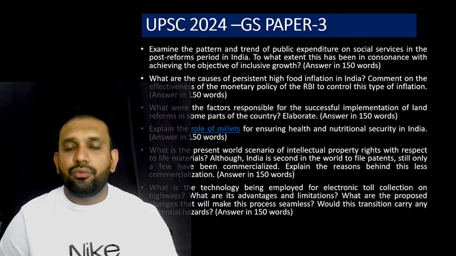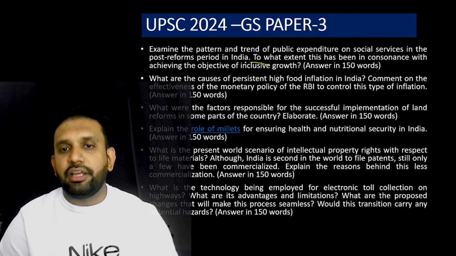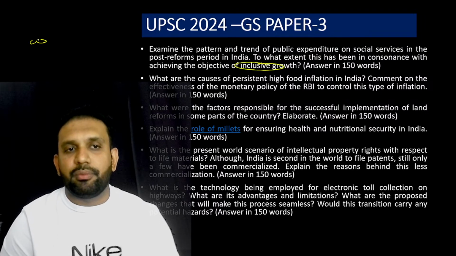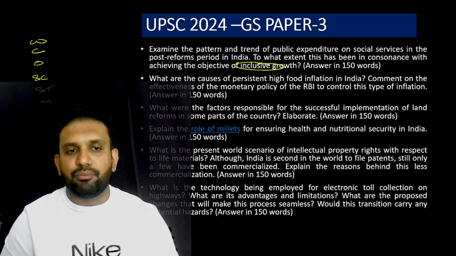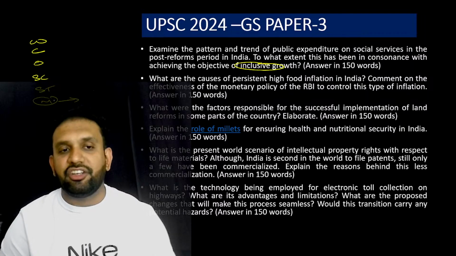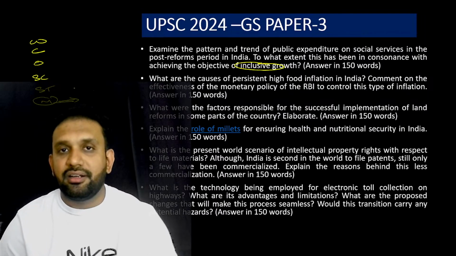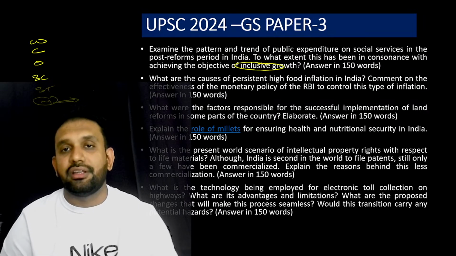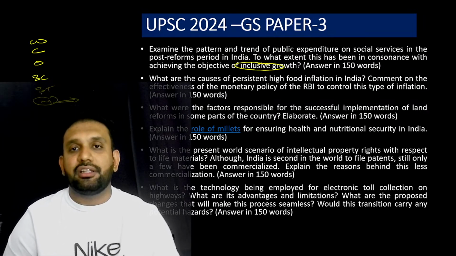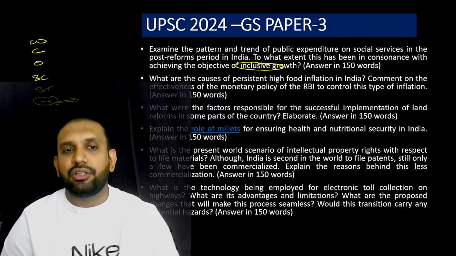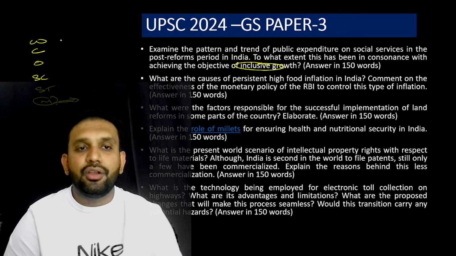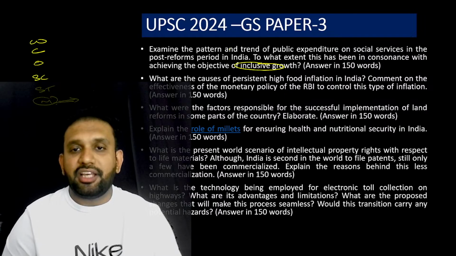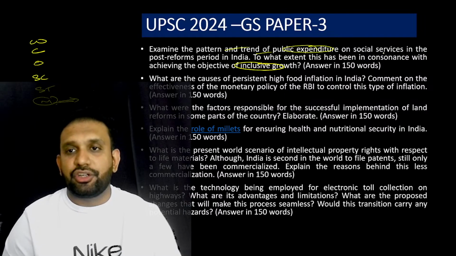Now, when you know that inclusive growth is nothing but uplifting the women, the children, the old age, the SC, the ST, the Muslims. Why? Because in religion-wise terms, Muslims have lesser literacy rates, lesser life expectancy, lesser education, lesser economic participation in the economy, etc. So that comes under the weaker section. So you have to examine the pattern and trend of public expenditure on social services.